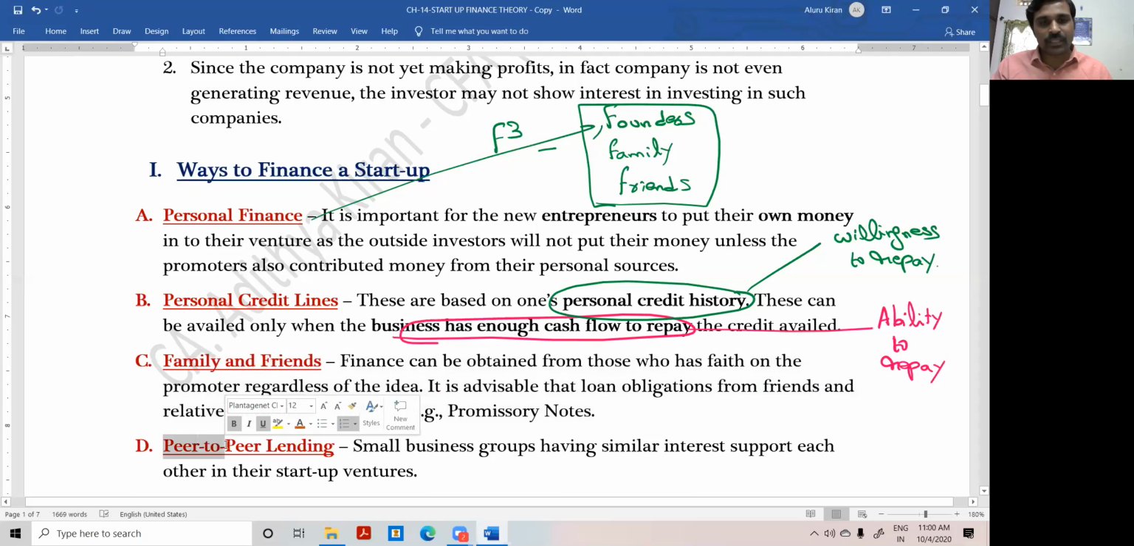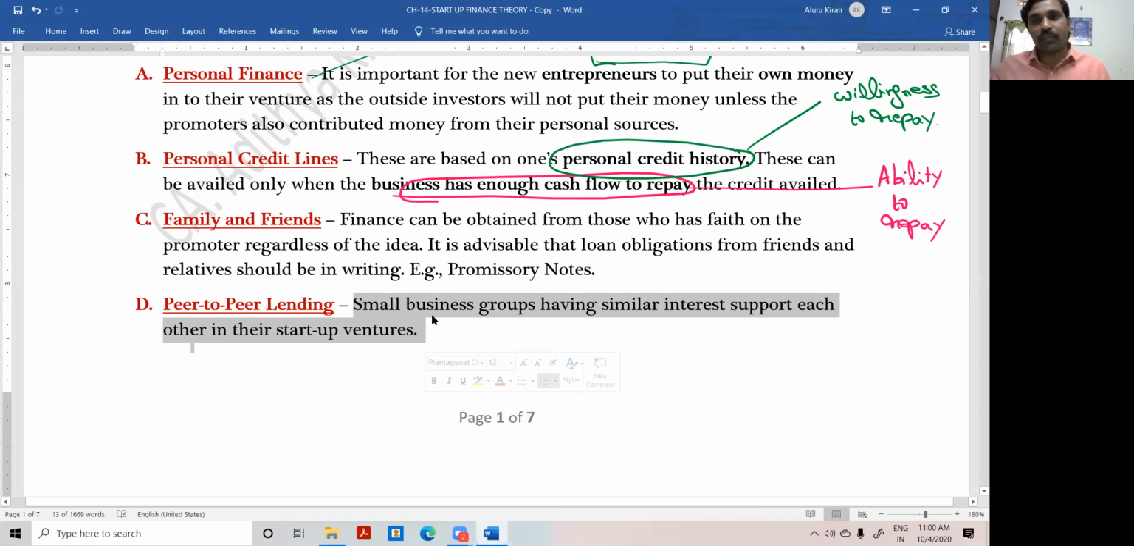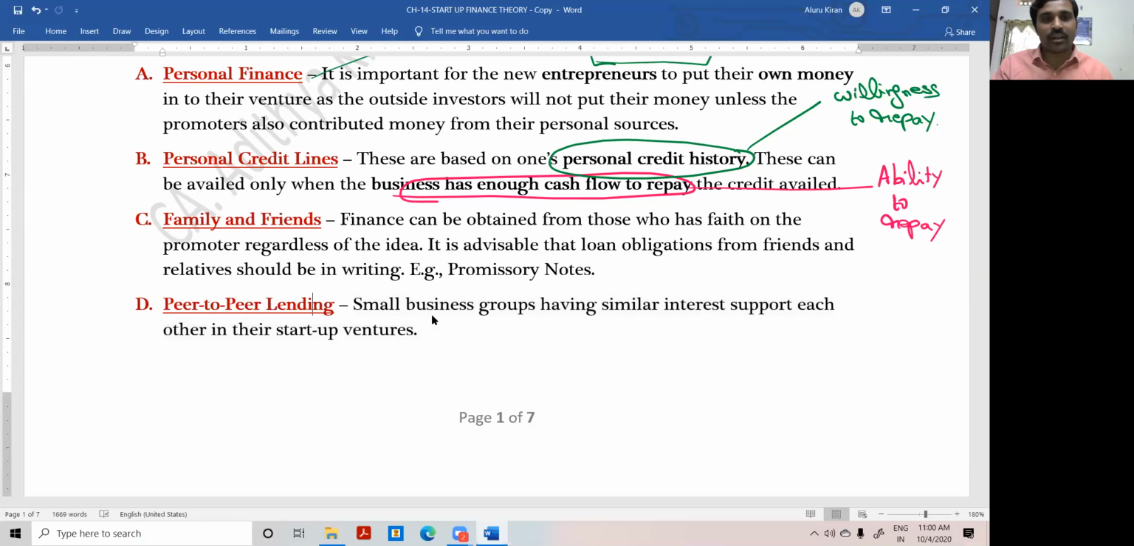This rarely happens. Small business groups having similar interests support each other in a startup venture. If I have surplus cash, I lend to you, and if you have surplus cash, you lend to me, it won't work out. The scale will not be feasible here. If I myself am facing a lot of financial problems, how can I lend to you? Both are small businesses. Even if it happens, it has least impact on business survival and growth.